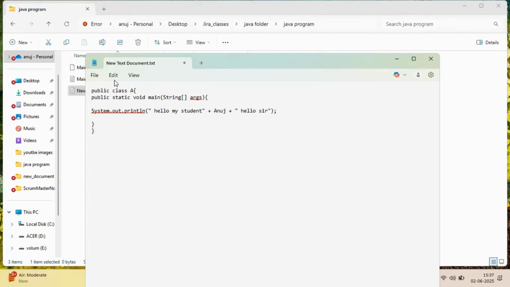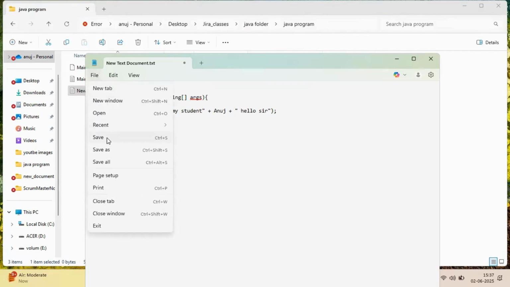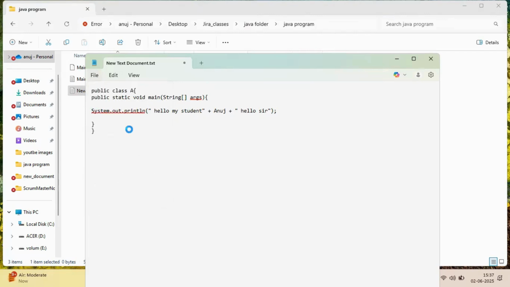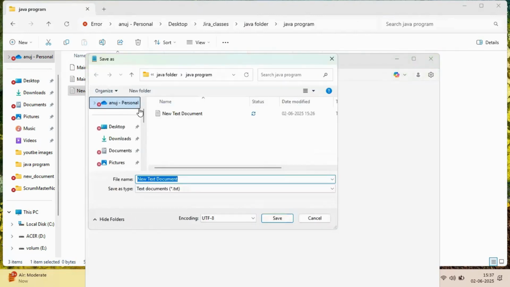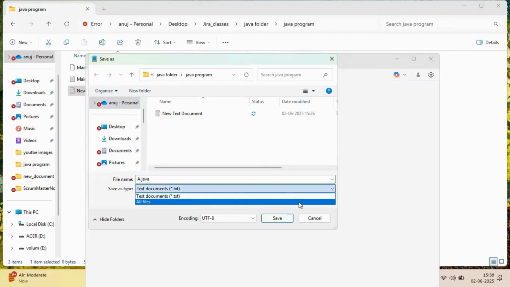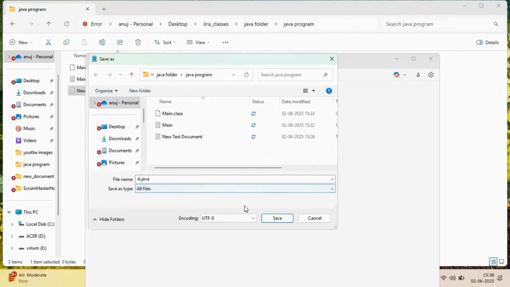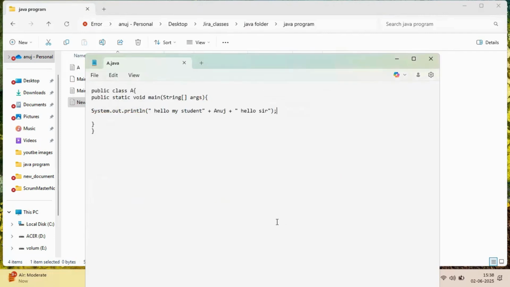Now I want to save the file with the name of whatever class name you have given. My class name here is A, with a capital A, dot java. Click here, all files, so that you can save in any format. Save. This file is now saved.